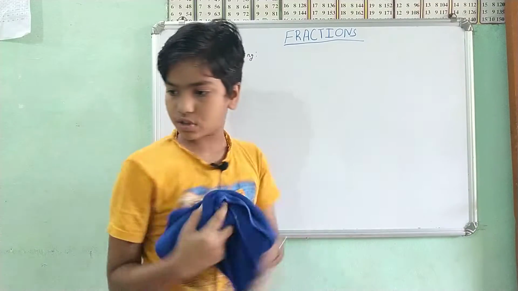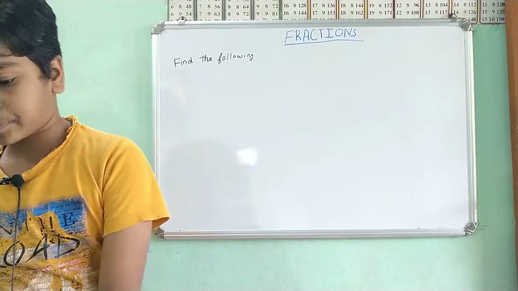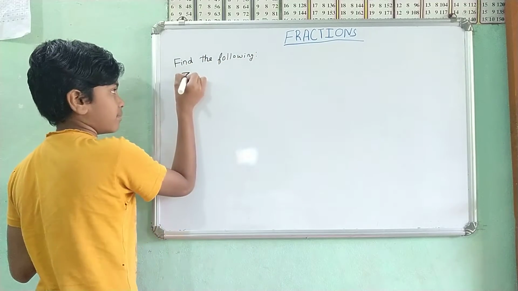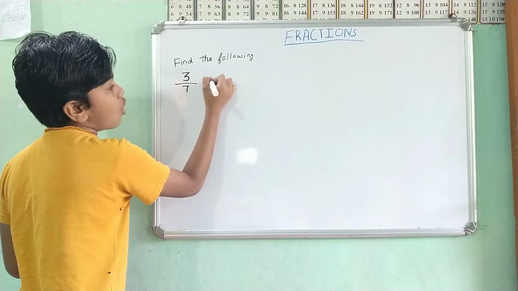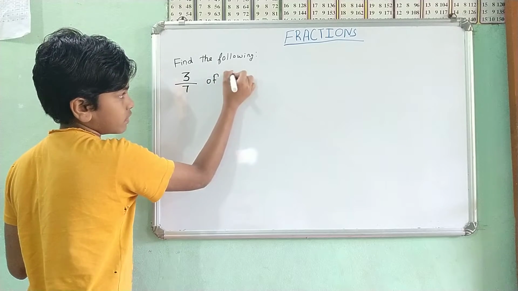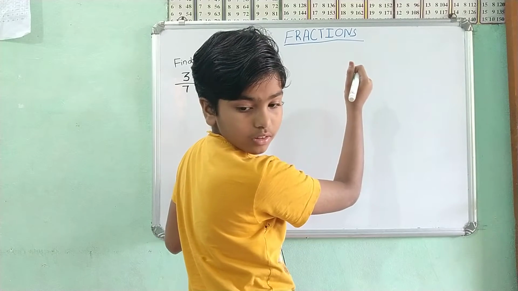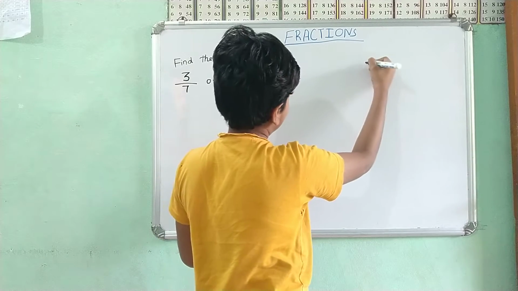Now let's get to the next questions. The next question is 3 by 7 of 56. Then 4 by 5 of 80.